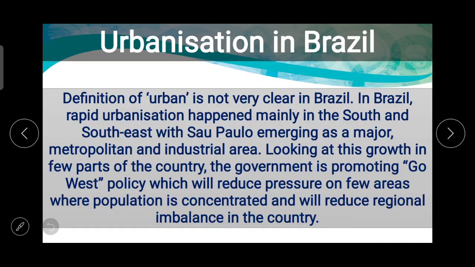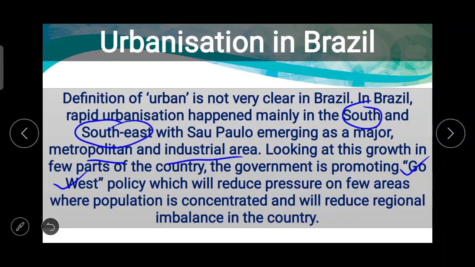In Brazil, rapid urbanization happened mainly in the south and southeast, with Sao Paulo emerging as a major metropolitan and industrial state. Looking at this growth in few parts of the country, the government is promoting go west, क्योंकि उस पर्टिकुलर एक एरिया में ही लोग ज़्यादा से ज़्यादा रहने के लिए जा रहे हैं. न्यूक्लिएटेड टाइप ऑफ पॉपुलेशन जो है बढ़ रहा है, तो हो सकता है कि वहाँ पे जो नेचुरल रिसोर्सेस है उस पर स्ट्रेस आ जाए.